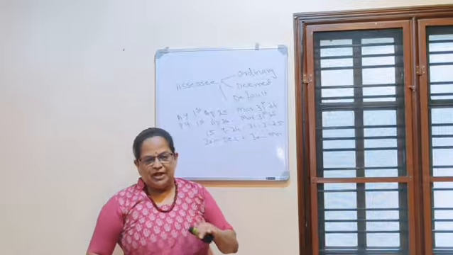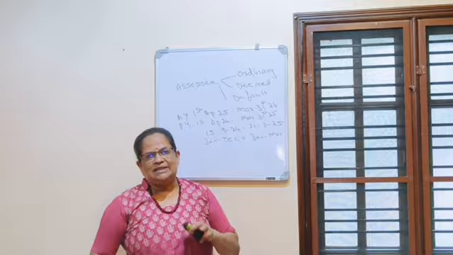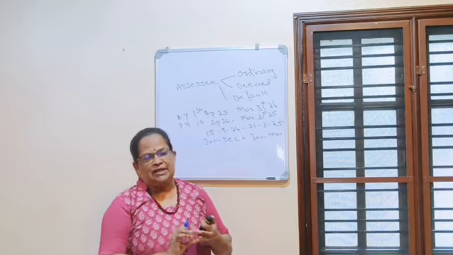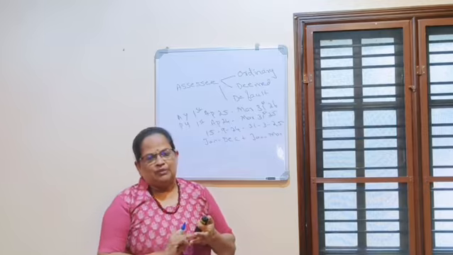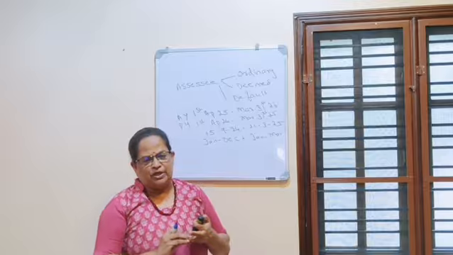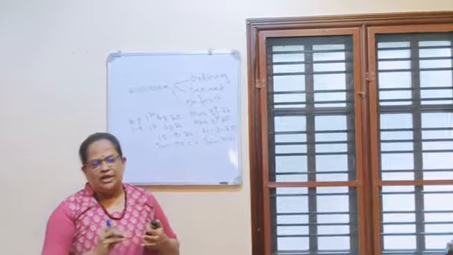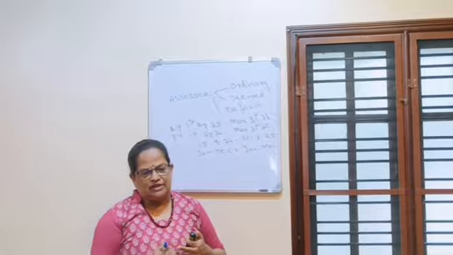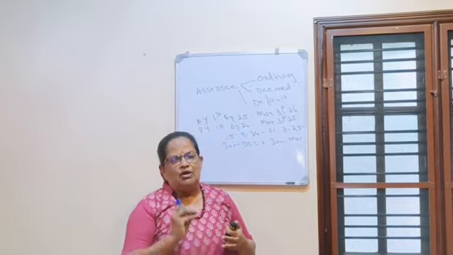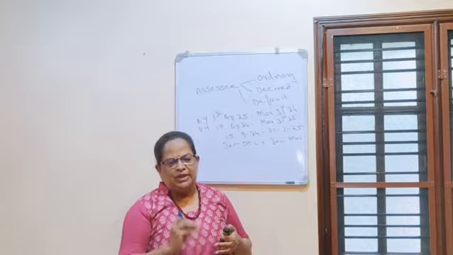Mr. A joined a company on 1st July 24 and received a monthly salary of rupees 20,000. He resigned from the job on 30th November 2024. Subsequently, he started his own business on 15th December 2024 and the business income earned up to 31st March 2025 amounted to rupees 60,000. Based on the above information, compute the taxable income of Mr. A for the previous year 24-25 assuming he has no other source of income.